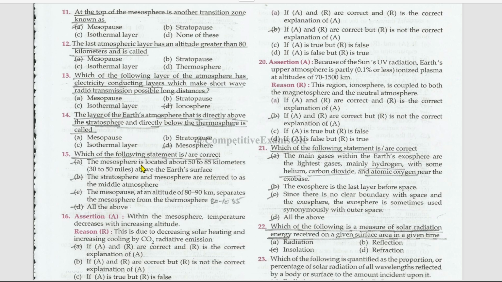The mesosphere is located about 50 to 85 kilometers, that is 30 to 50 miles, above the Earth's surface. True. The stratosphere and mesosphere are referred to as the middle atmosphere. Right. The mesopause at an altitude of 80 to 90 kilometers separates the mesosphere from the thermosphere. Right. All of them are true. Next, assertion and reason.